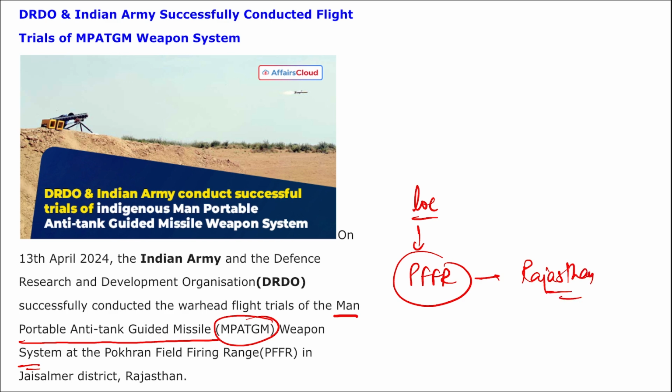It was tested here. So take a note of this. It was on 13th of April. Indian Army and DRDO successfully conducted the warhead flight test of the Man Portable Anti-Tank Guided Missile Weapon System at Pokhran Field Firing Range in Rajasthan, right? Take a note of this.